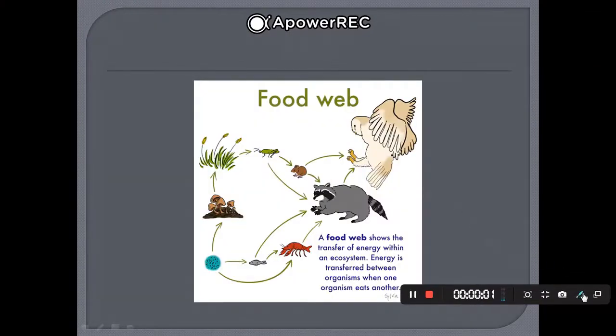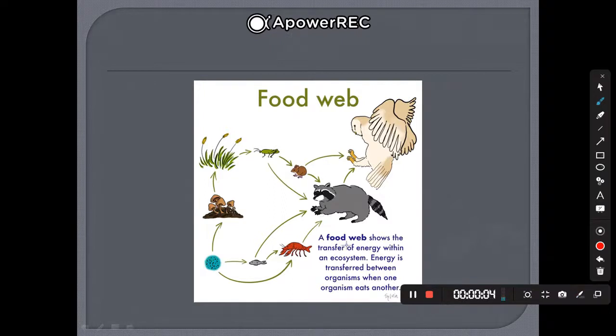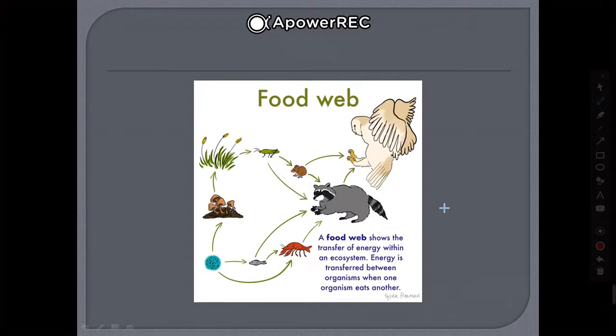So here is a figure given, and here it is also written that a food web shows the transfer of energy within an ecosystem. Energy is transferred between organisms when one organism eats another. In that video also I had made a diagram by myself, and this is the photo image I got. So you can see here grasses and crops are there. So let's take from here.